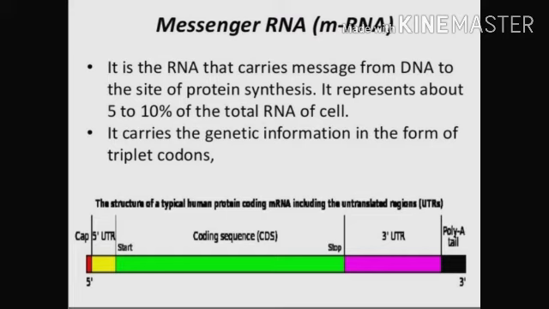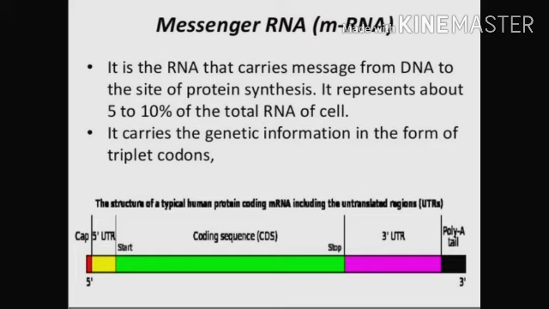Today we will discuss mRNA, which is also known as messenger RNA. It is a form of RNA. RNA is of three types: mRNA, rRNA and tRNA. So mRNA is the RNA that carries the message from DNA to the site of protein synthesis. It represents about 5 to 10% of the total RNA of the cell.